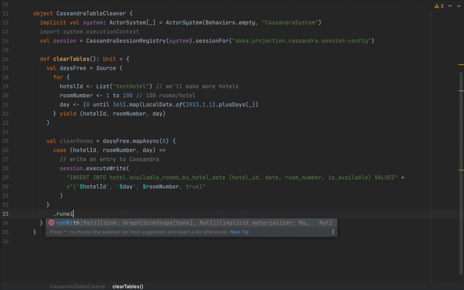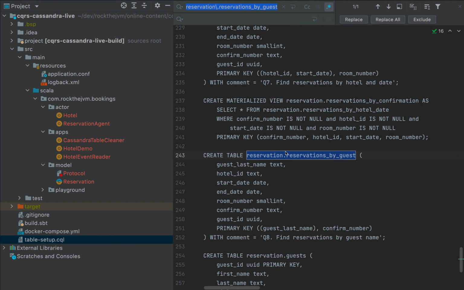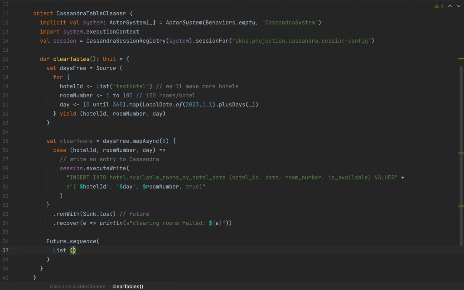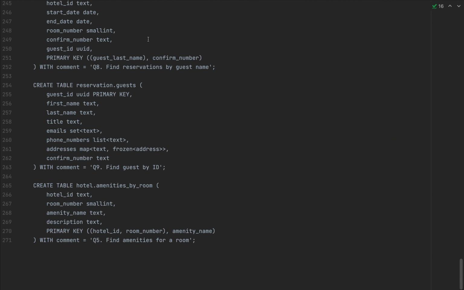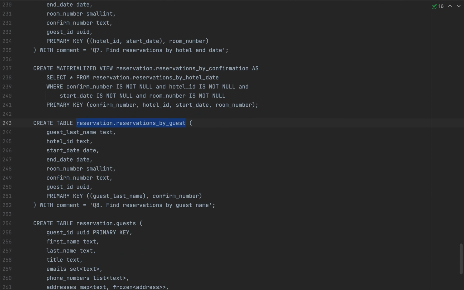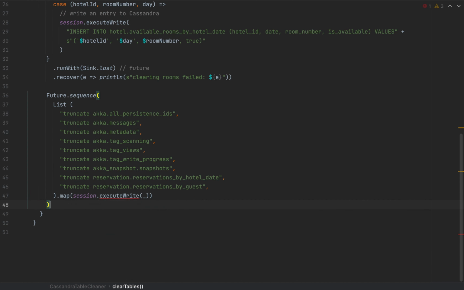Now, because this is an Akka stream source, I'm going to pair it with a sink and return a future that will simply run all these statements. After that, I'm going to run a future that will truncate all the existing tables from Cassandra. This contains all the Akka tables, the Akka snapshot, and also the reservation tables that I want to clear. All these statements will run as futures as well, and I'm going to print something in case something goes wrong.